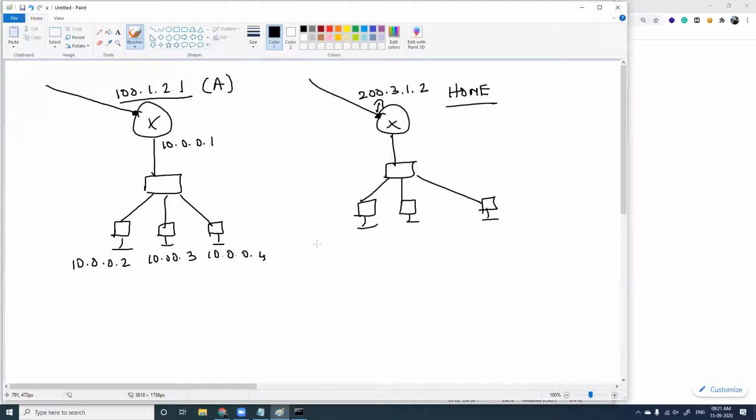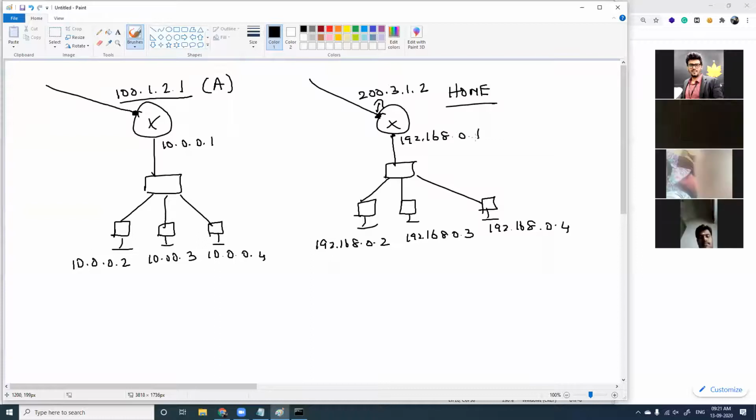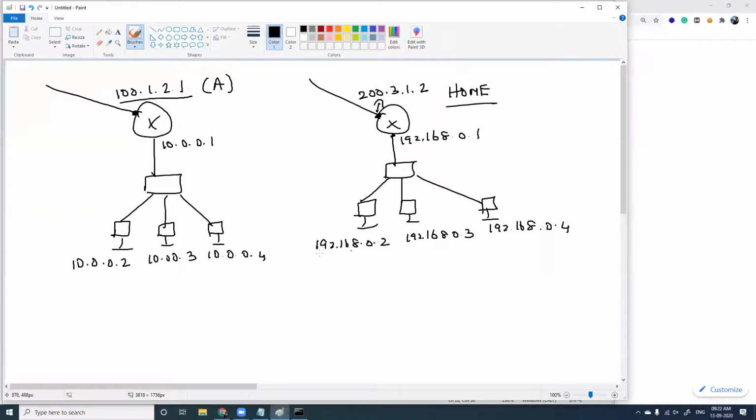192.168.0.0. So I can give it like this: 192.168.0.2, 192.168.0.3, 192.168.0.4, 192.168.0.1. It can be like this. Fine. Or you can also give it like this, because we have an entire range. I can give 1.2, this is 1.3, this is 1.4, or I can give it as 2.2, 2.3, or 2.4. Fine. So this is by default. And in case you want to change this, yes, you can change this.